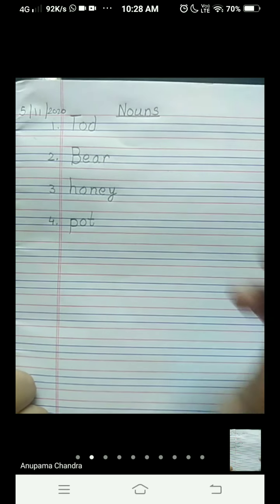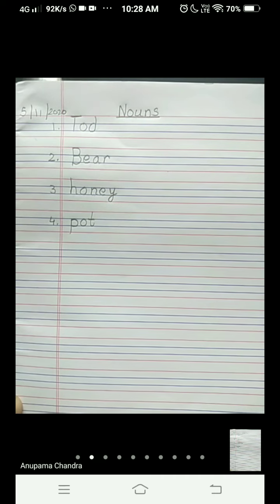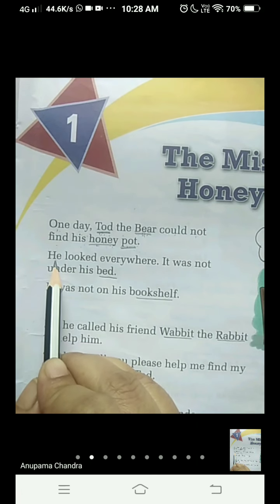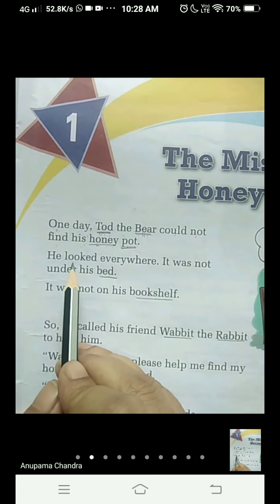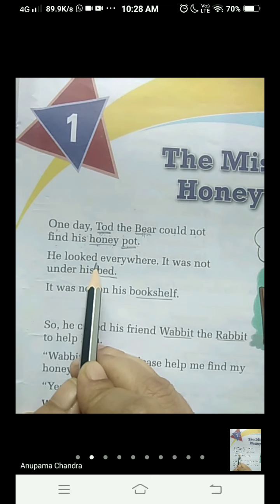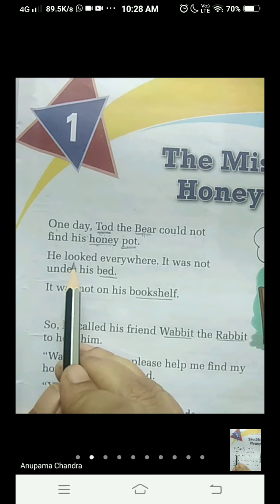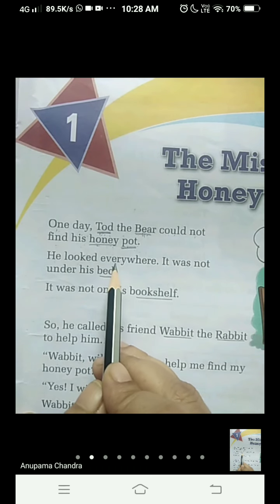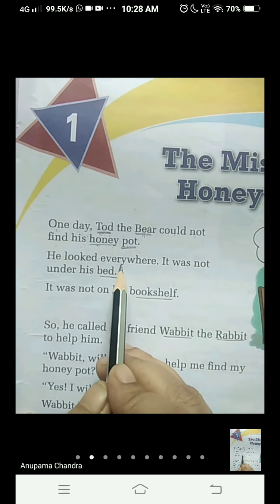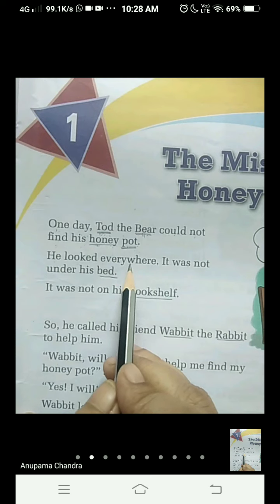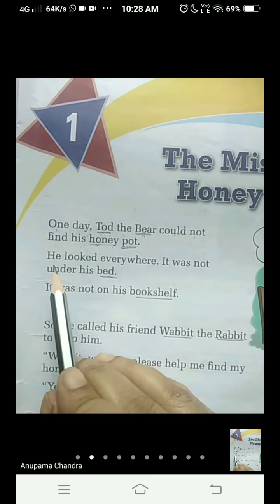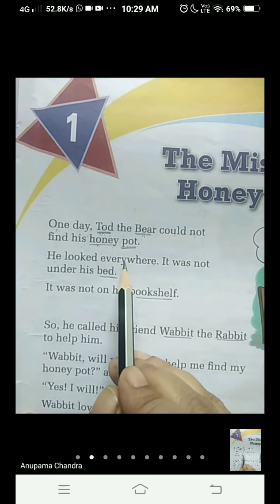Okay. Now come to the second line. He looked. L-O-O-K, look, E-D, looked. Okay. He looked everywhere, E-V-E-R-Y, W-H-E-R-E, everywhere.